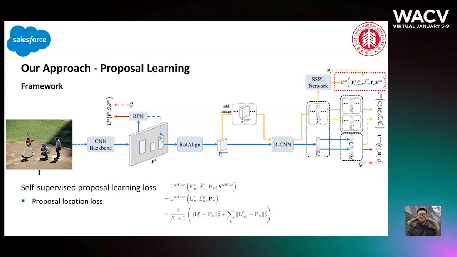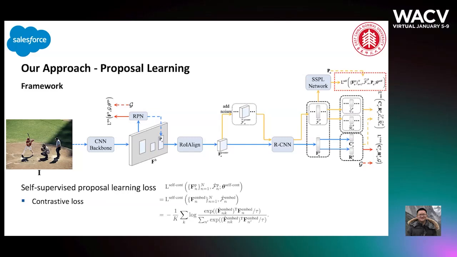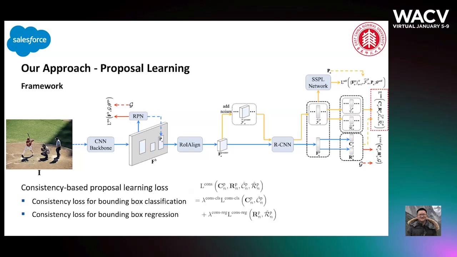by proposal location loss. For contrastive loss, we use softmax loss to enforce noisy proposal features to be closer to their original proposal features than to other proposal features, so we could learn noise-invariant proposal features from this loss.